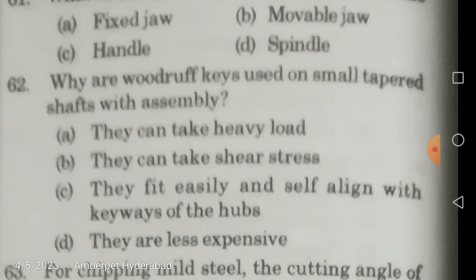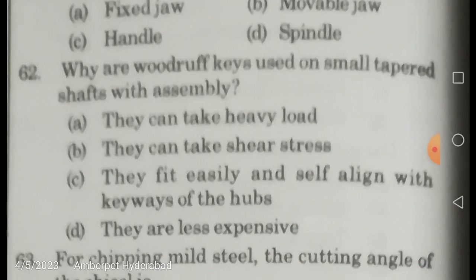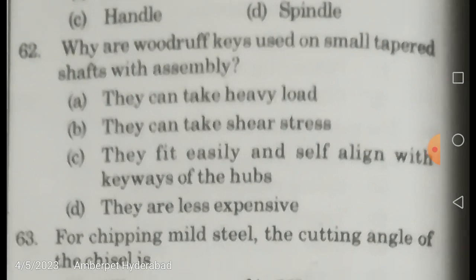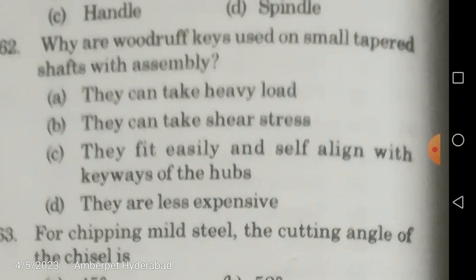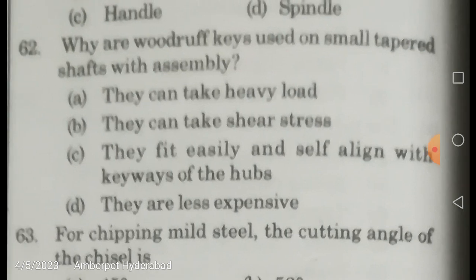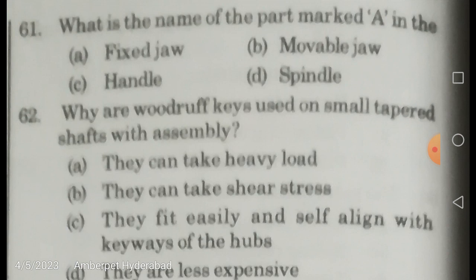Not a problem. So why are woodruff keys used on small tapered shafts with assembly? Is it that they can take heavy load, or they can take shear stress, or they fit easily and self-align with the keyways of the hubs? We know the shape of a woodruff key. I was referring to this particular, friends, the bench vice.